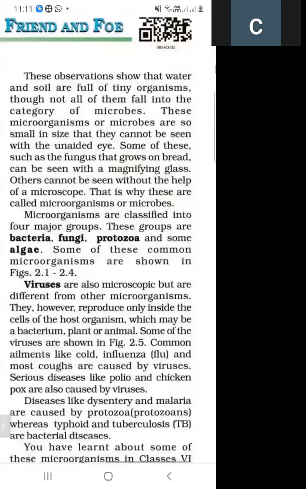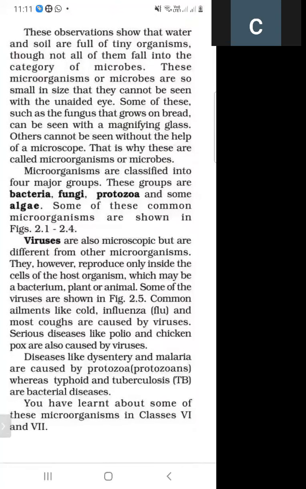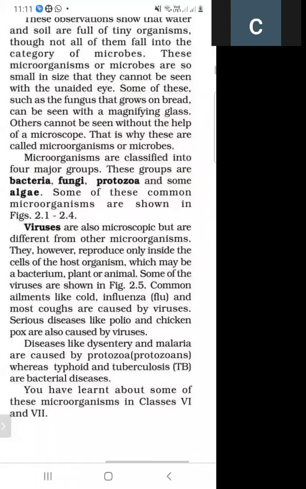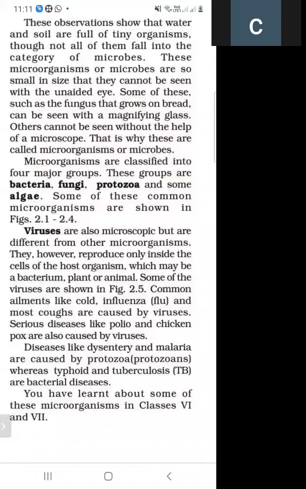Next, viruses are also microscopic but are different from other microorganisms. They reproduce only inside the cell of a host organism, which may be a bacterium, plant, or animal. Some of the viruses are shown in the figure, and some common ailments like cold, influenza, and most coughs are caused by viruses.